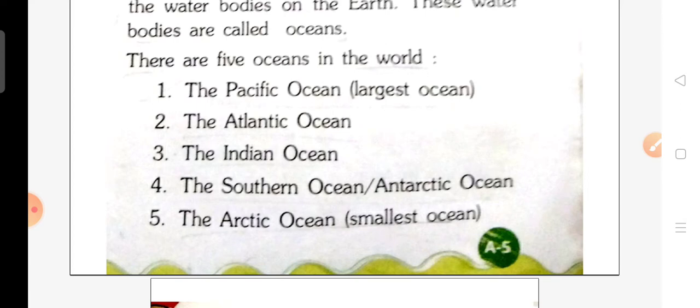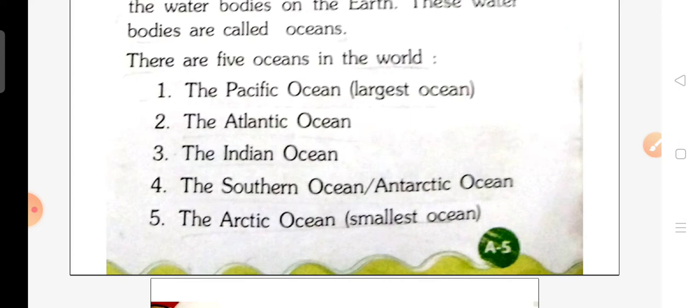Okay, students, I am repeating again. The first and largest ocean is the Pacific Ocean. Second is the Atlantic Ocean. Third is the Indian Ocean. Fourth is the Southern Ocean, which is also known as the Antarctic Ocean. Fifth is the Arctic Ocean, which is the smallest ocean.